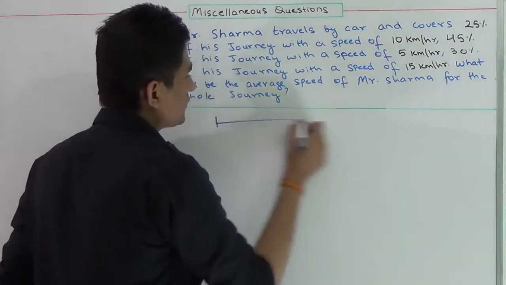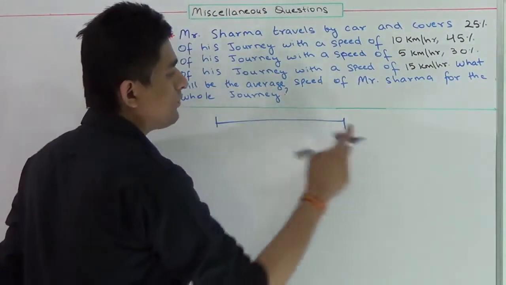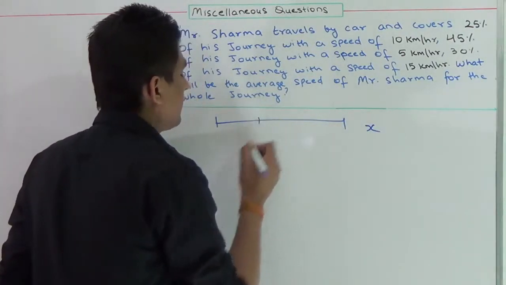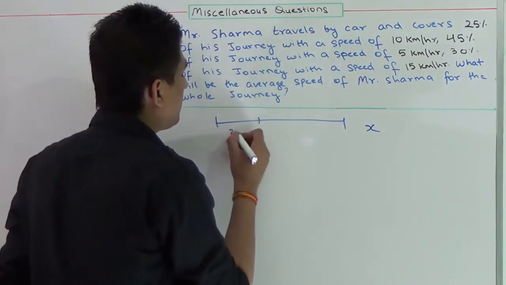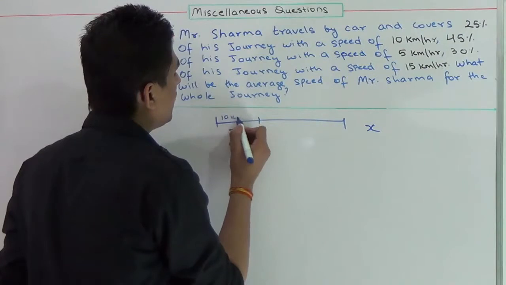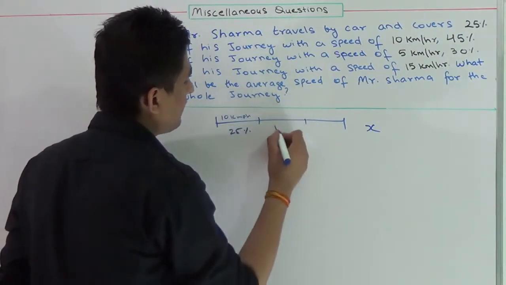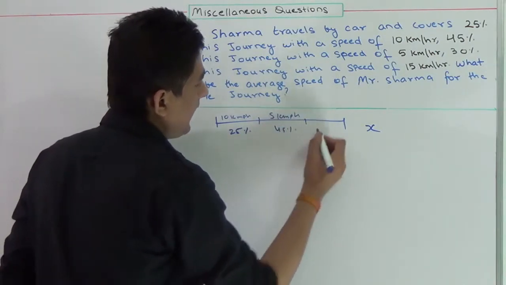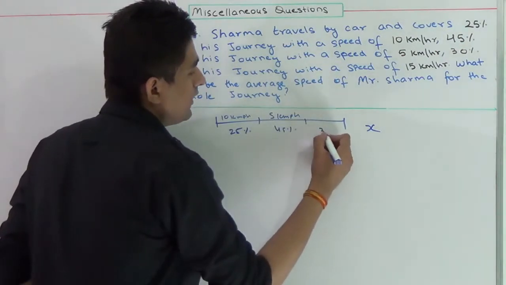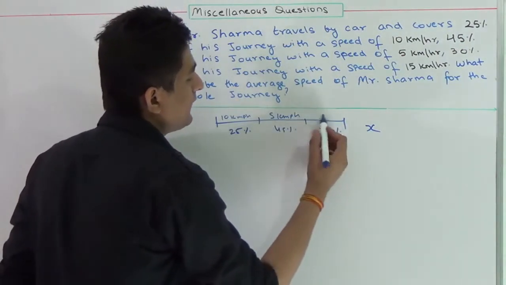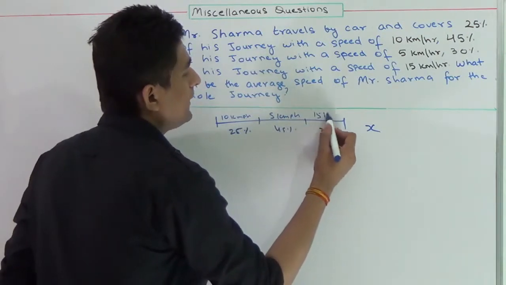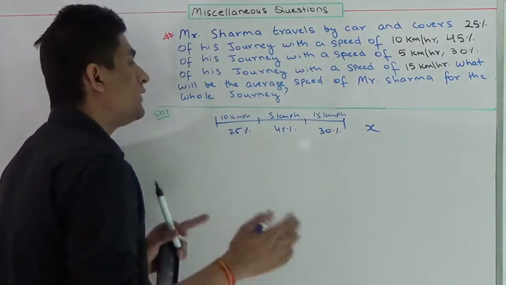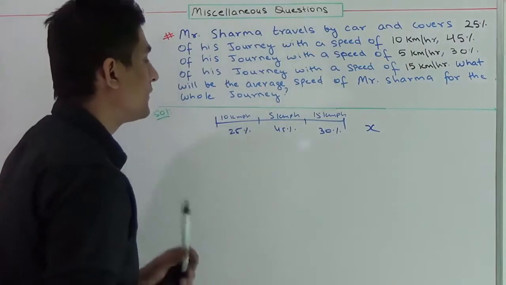Okay, let me explain the question first. Suppose Mr. Sharma travels from this point to this point, and the total distance is x. It is given in the question that he travelled 25% of the journey with the speed of 10 km per hour. The next 45% of the journey with the speed of 5 km per hour, and the last remaining 30%, that means this distance, he traveled with the speed of 15 km per hour. Now the question is, we have to find the average speed of Mr. Sharma for the whole journey.